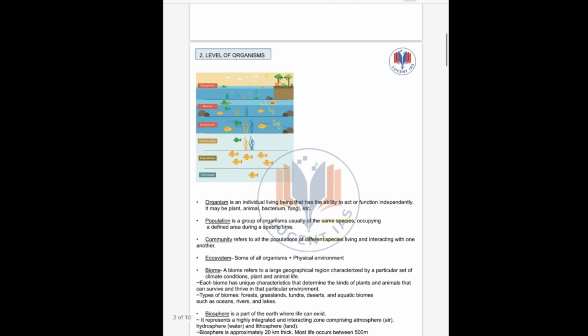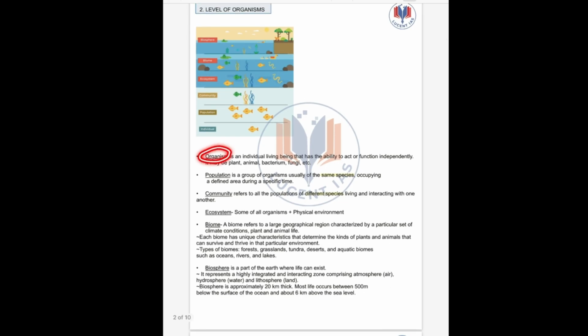From the bottom, we have individual, population, community, ecosystem, biome and biosphere. So what is an individual? An individual or organism is an individual living being that has the ability to act or function independently. If it can act and function independently, it is called an individual.